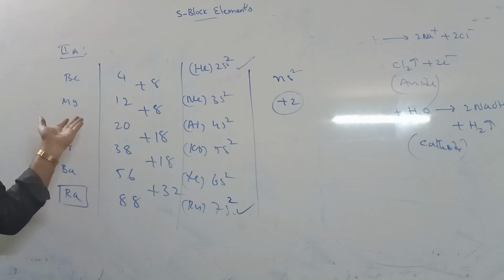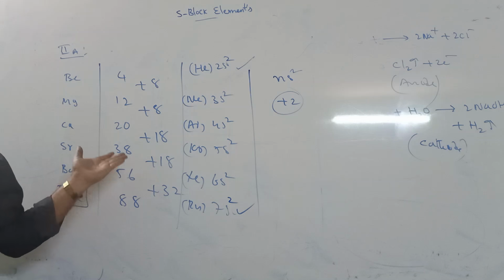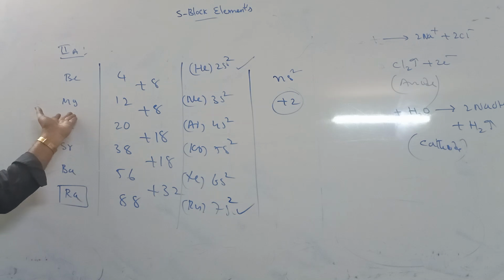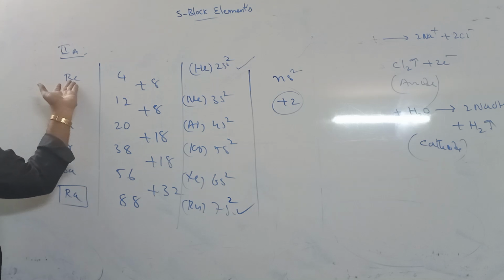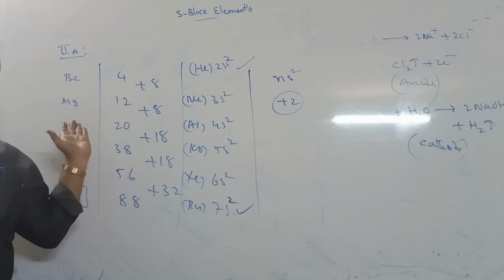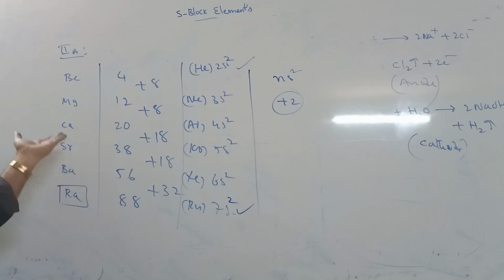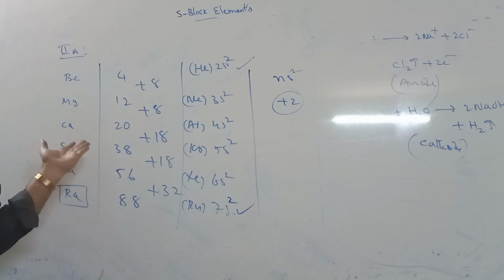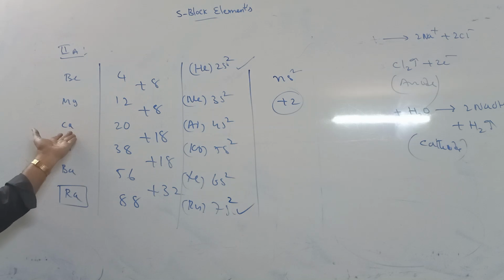Beryllium mineral is beryl. Magnesium minerals are magnesite, dolomite, carnallite, Epsom salt. Beryl is the main beryllium mineral; magnesite, dolomite, carnallite and Epsom salt are the magnesium minerals. Calcium minerals, you know, are lime, limestone, dolomite, limestone, CaCO3. Similarly, the remaining elements also have minerals.